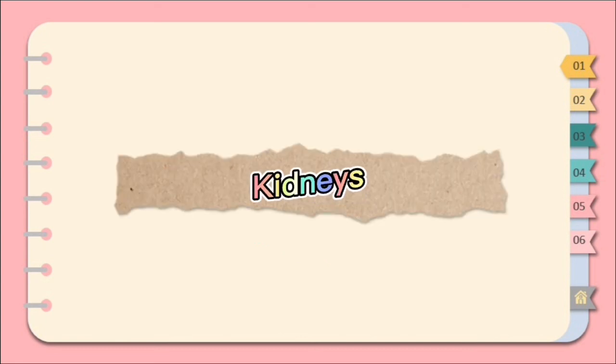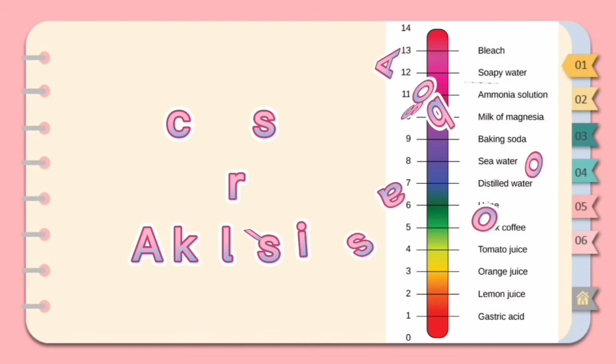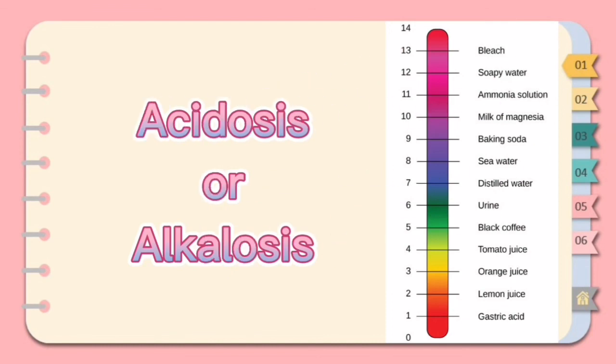Next are the kidneys. There are two main ways they maintain acid-base balance. Their cells reabsorb bicarbonate from the urine back to the blood, and they secrete hydrogen ions into the urine. By adjusting the amount reabsorbed and secreted, they balance the bloodstream's pH. The failure of the buffer system, the respiratory system, or the urinary system to maintain the normal pH level can result in acidosis or alkalosis.